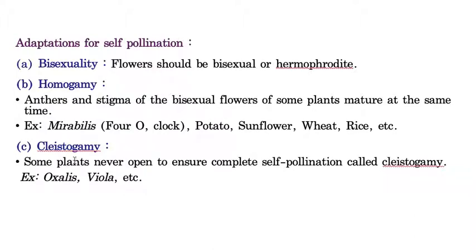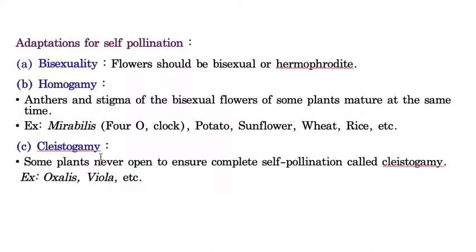But here the flower remains closed, so there is no chance of escape of pollen grain. They have to fertilize the stigma of the same flower. So this is called cleistogamy, and this type of flower is called a cleistogamous flower, very simply called a closed flower. Examples I mentioned here: Oxalis is the best example for cleistogamy.